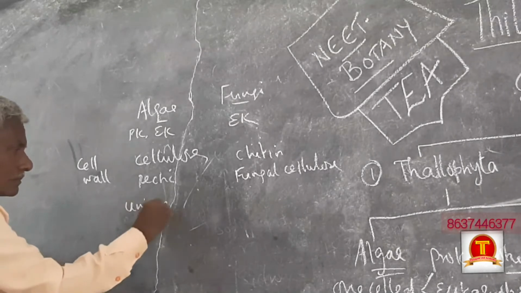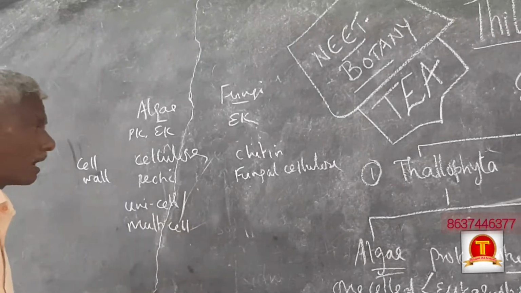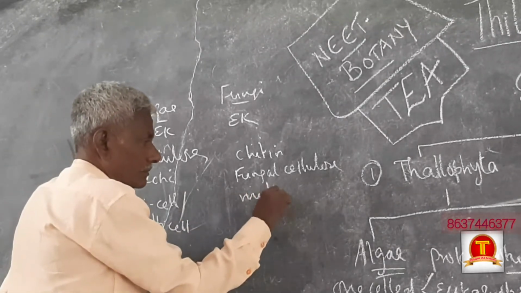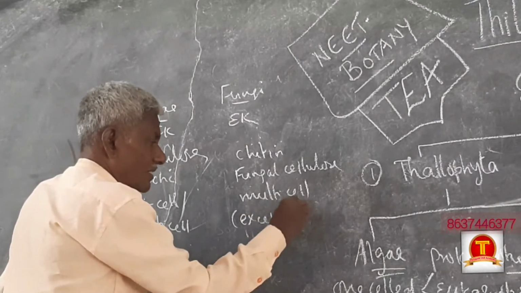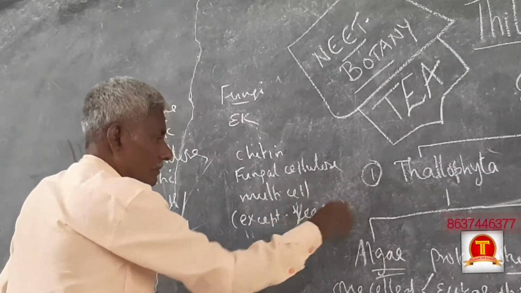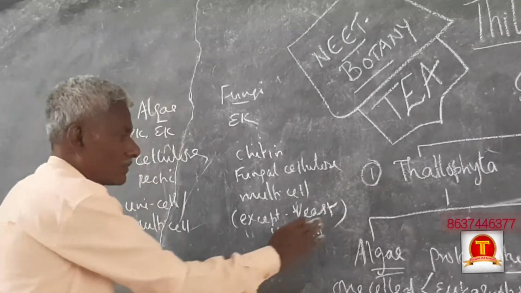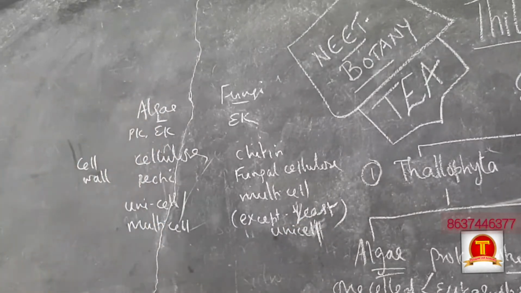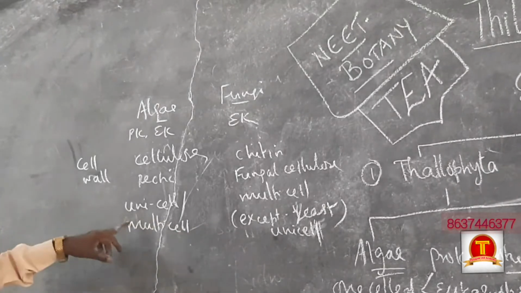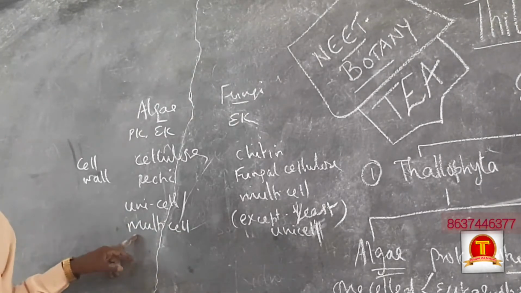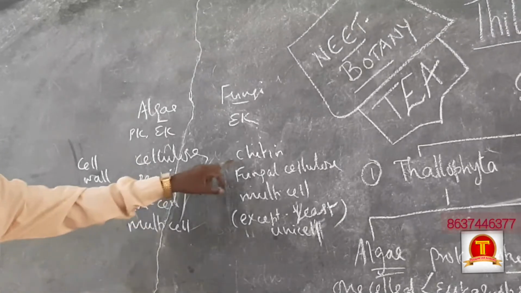Unicellular, multicellular: all fungi are multicellular except yeast, because yeast is unicellular. But all algae may be unicellular or multicellular. Cell wall is made up of cellulose, pectin. Here cell wall is made up of chitin.